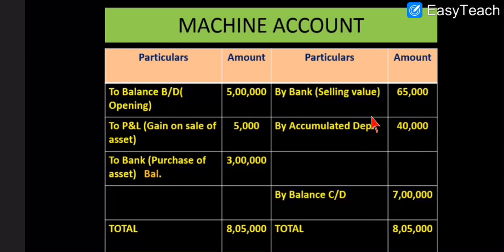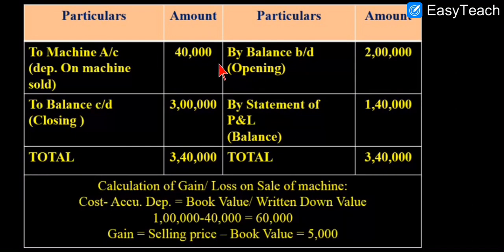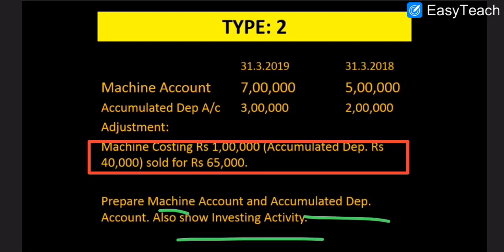Now depreciation, how much depreciation has to be written? Whether it is 1 lakh 40,000 or 40,000, you can find the simple solution to this. This 1 lakh 40,000 is the total depreciation.